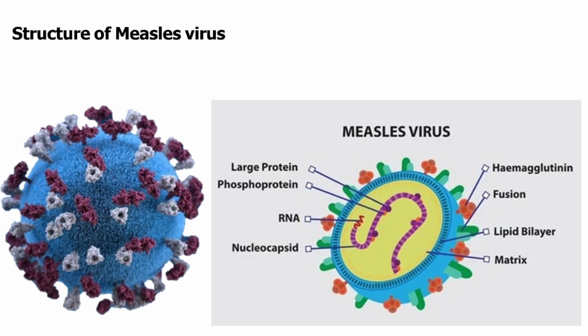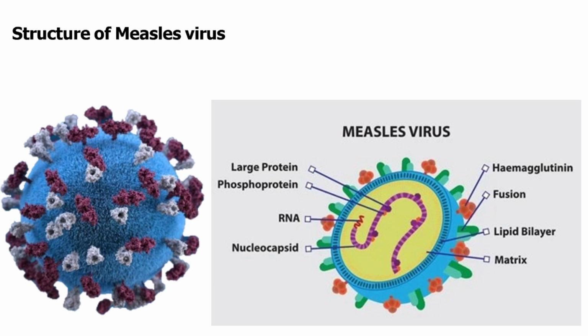First, as you can see, there is the lipid bilayer, which is the outermost layer and is also known as the lipid envelope. The outermost layer of the virus is the envelope, which is derived from the host cell membrane during the viral budding process. It contains the viral glycoproteins, including the fusion and hemagglutinin proteins, which are crucial for the virus to enter and infect the host cell. As you can see, there is a fusion protein and a hemagglutinin protein. Both are glycoproteins that help the virus enter the host cells.